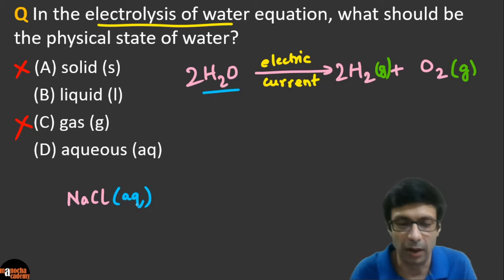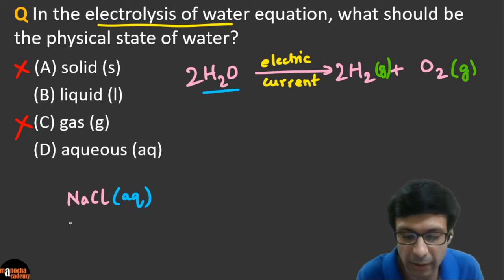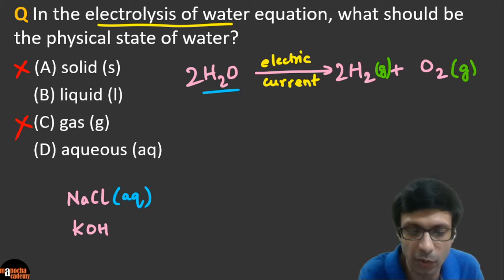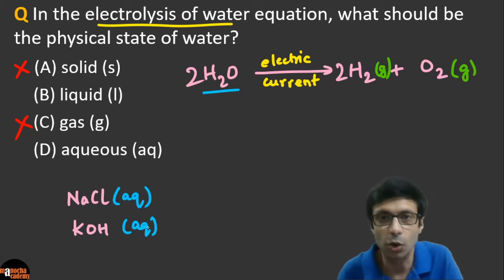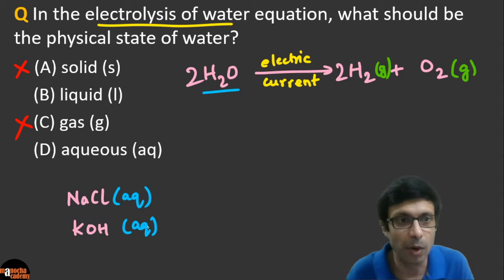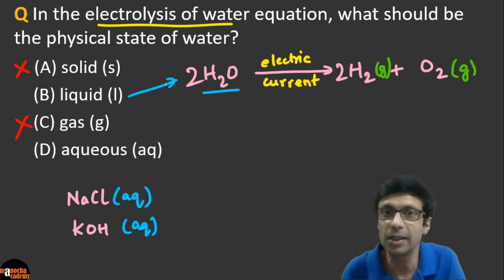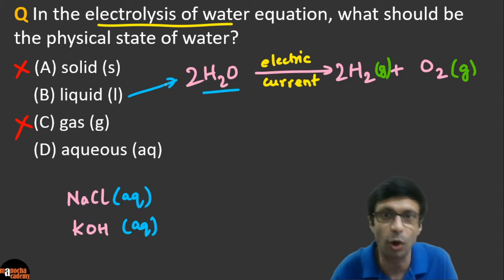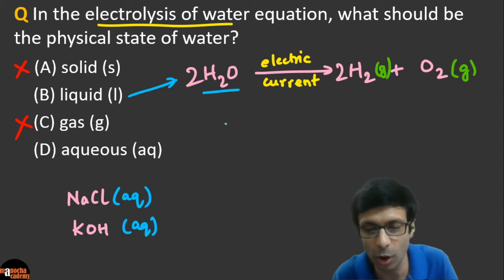Or any other soluble thing, right? Let's say you have an alkali, potassium hydroxide. When that's dissolved in water, we write aqueous. So when something is dissolved in water, we write aqueous, but water alone is written as a liquid because you can't say water is aqueous. It's the thing which dissolves in water that is written as aqueous state. So very good, the guys who got it right.